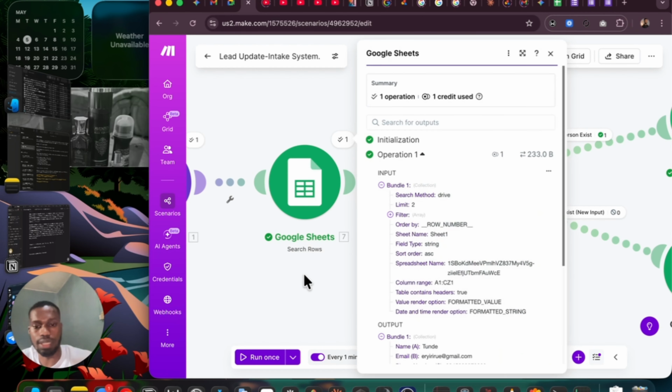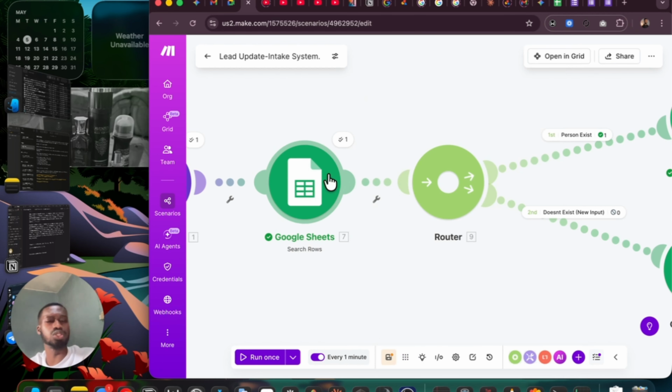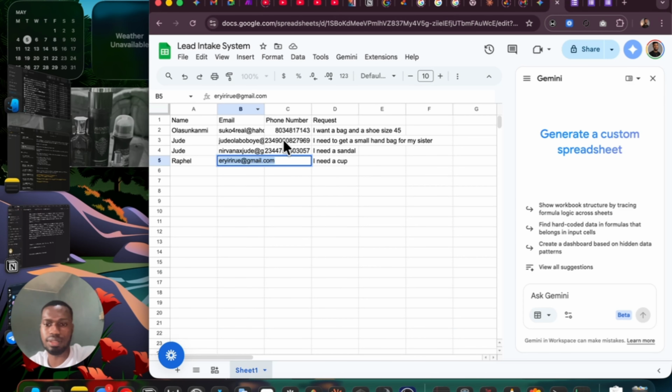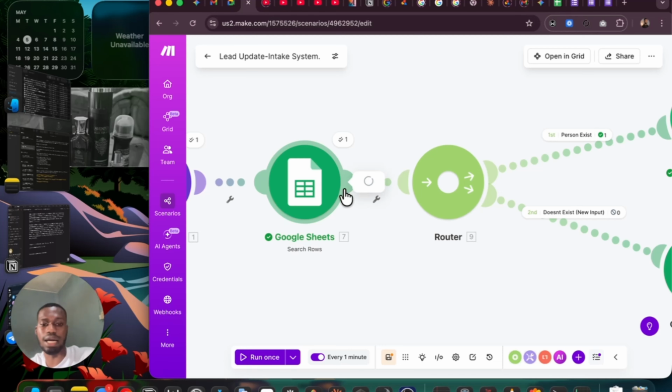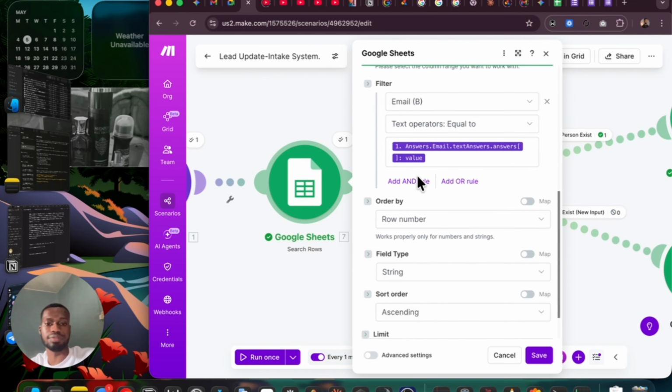Once again, I'm going to come here, search rows. What this module is doing, it's looking through this CRM, this spreadsheet, and it's searching through this email, which is the unique identifier Jude added here. I want to search and see if this email is the unique identifier I used there.